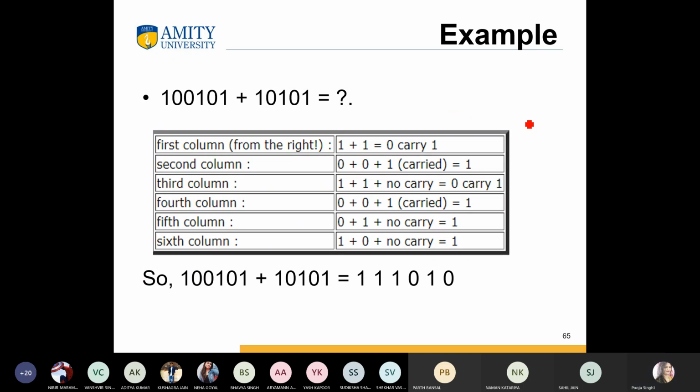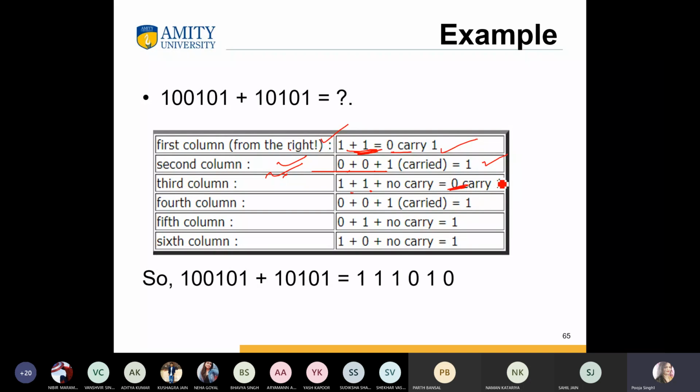So for the first column from the right, 1 plus 1 is 0 and carry 1. Okay, then 0 plus 0 plus 1, then again carry 1. Then 1 plus 1, this is the third column, means we can solve column by column: first column, second column, third column.